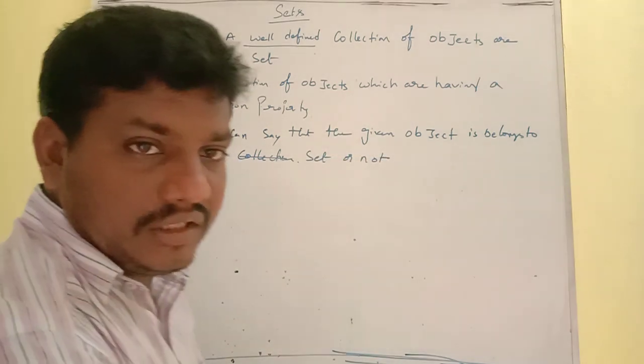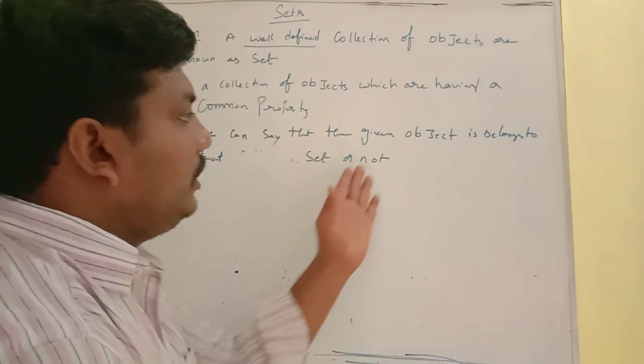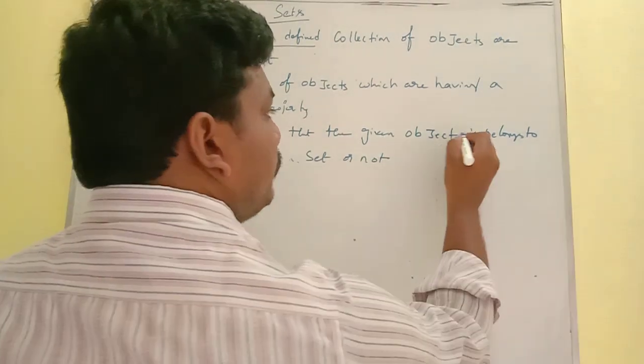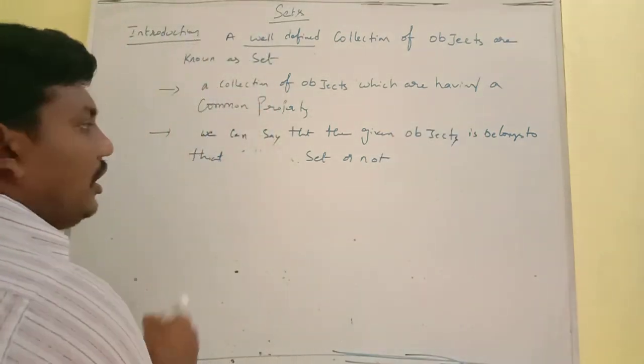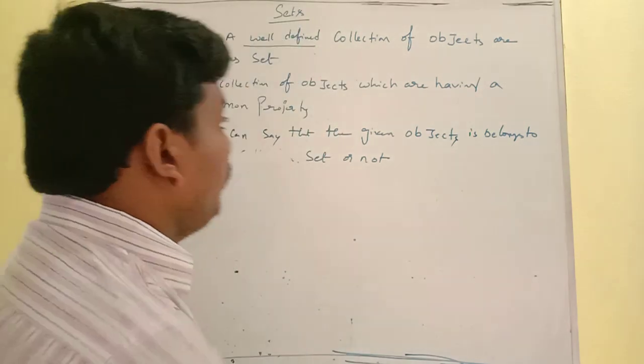We can say that a collection is nothing but a set. So we can say whether the given object belongs to that set or not. This is nothing but well-defined.